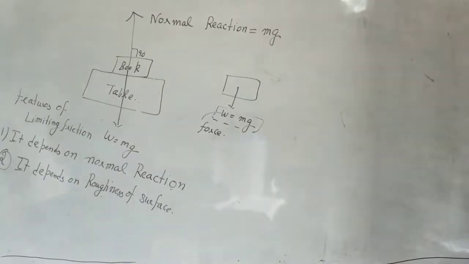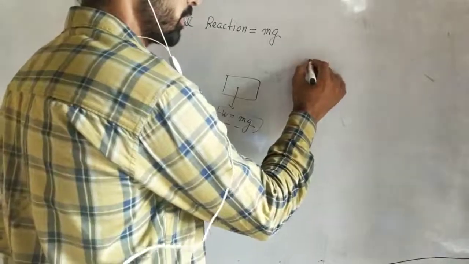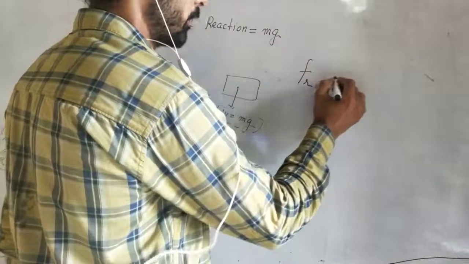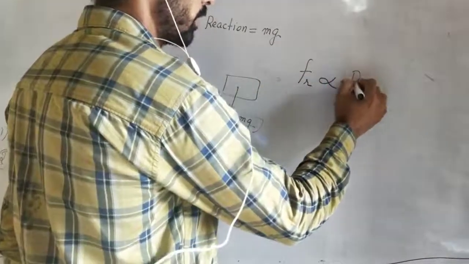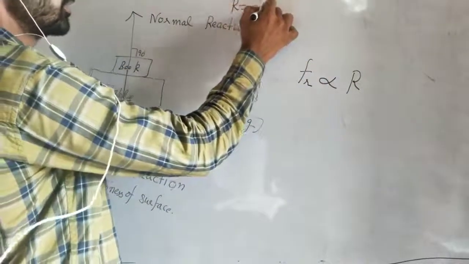Now you know, na, what this normal reaction is, because this term is going to come in the incoming concepts. Okay. So frictional force depends on the normal reaction. Make this as a note. This frictional force depends on the normal reaction, and normal reaction is represented by big R. R is equal to mg.